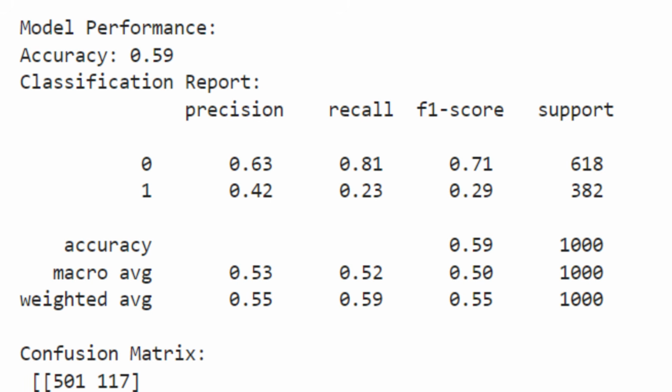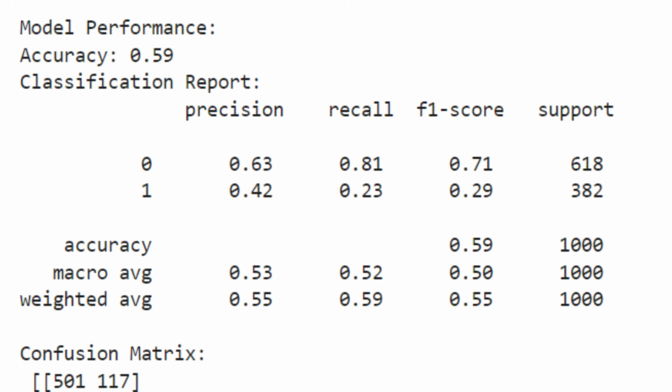So precision here is how many of the instances predicted as positive were actually positive. It tells you the accuracy of the positive predictions. You can see class 0 has a higher precision, 0.63, than class 1 with 0.42, meaning that when the model predicts class 0, it's more likely to be correct. However, for class 1, the model is less reliable. In a way, it's more likely to make false positive predictions.